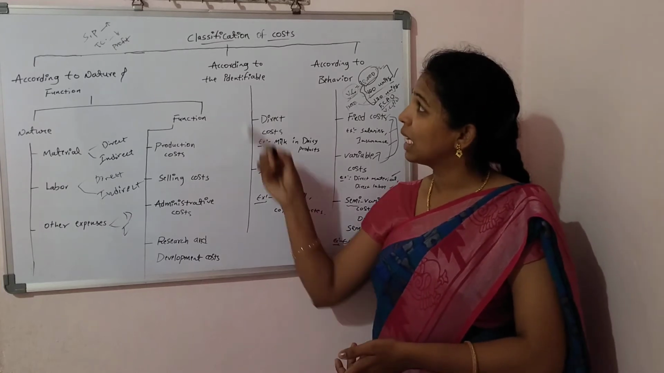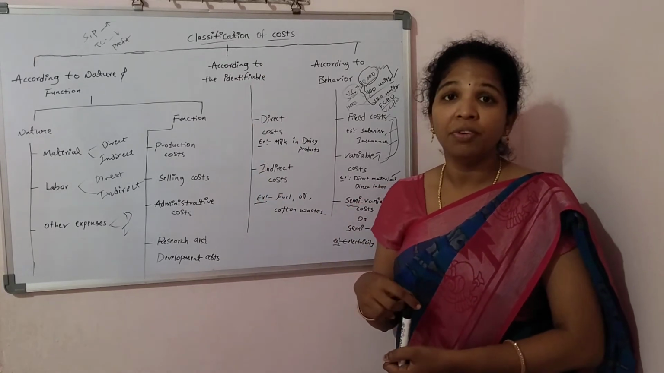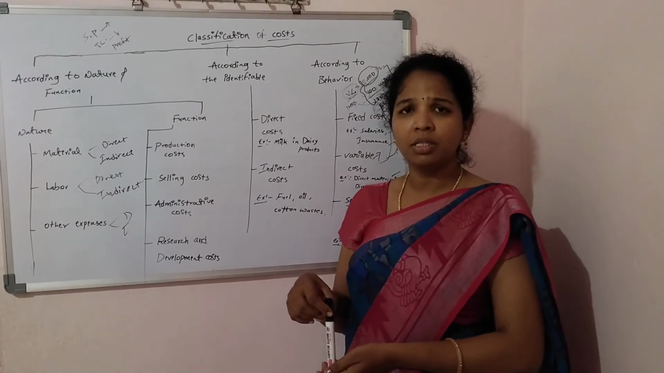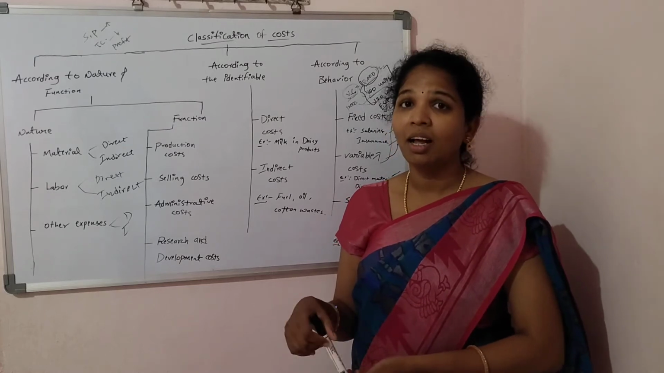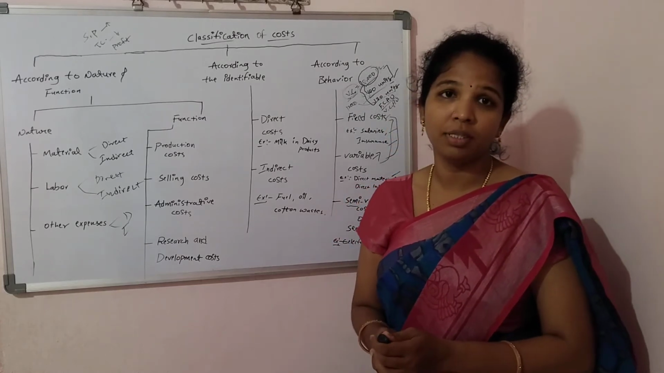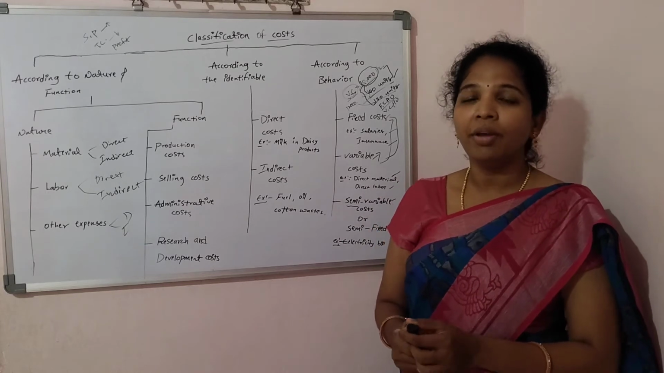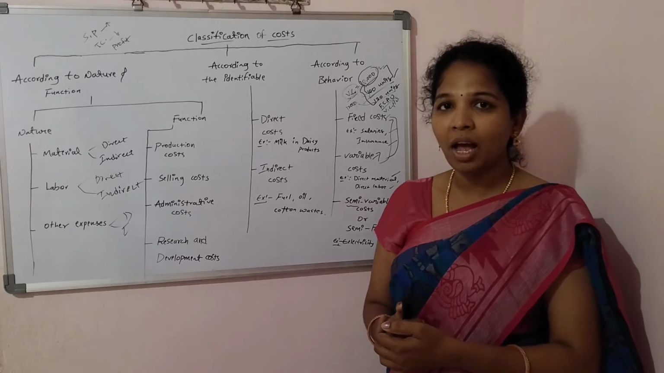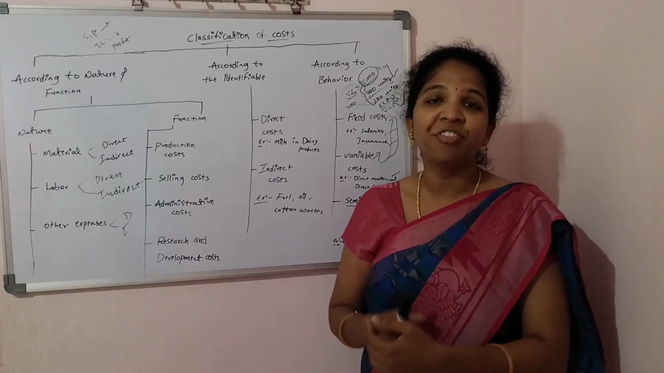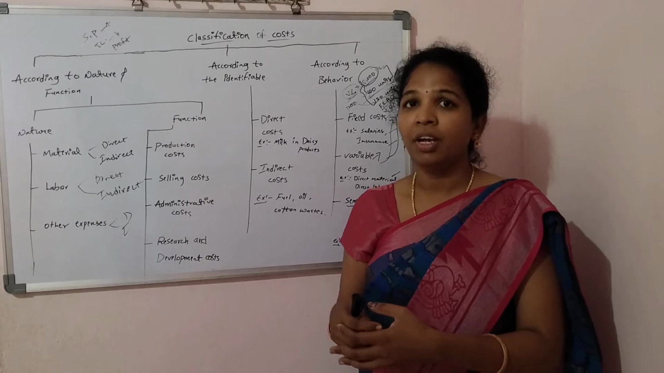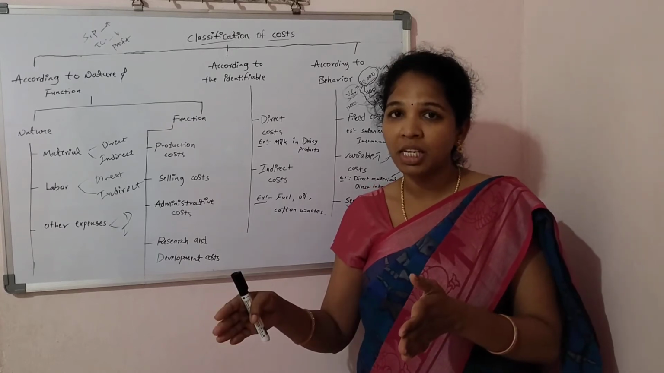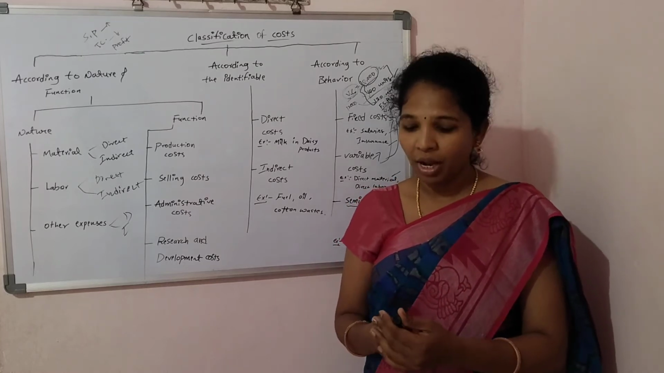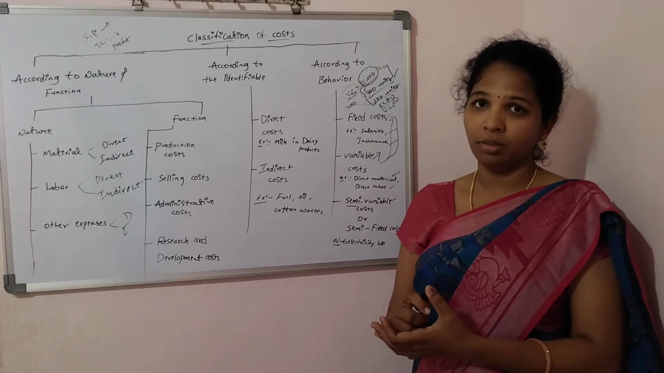Today my topic is classification of cost. Before that, we have to know what is the meaning of cost. Cost means total expenses incurred on production process. That is the cost. Why are we knowing the cost in the production department? When we have the total cost, we have to fix the selling price. When we have the total cost and fix the selling price, then we will get the profit. That's why we have to calculate the total cost.